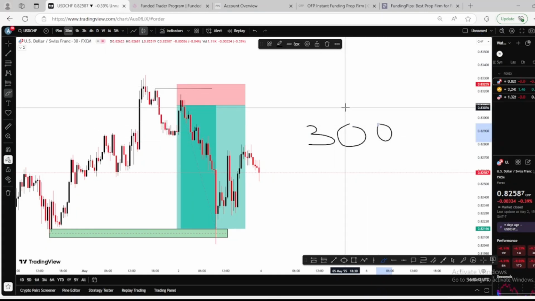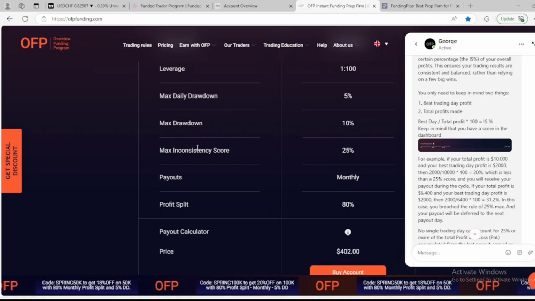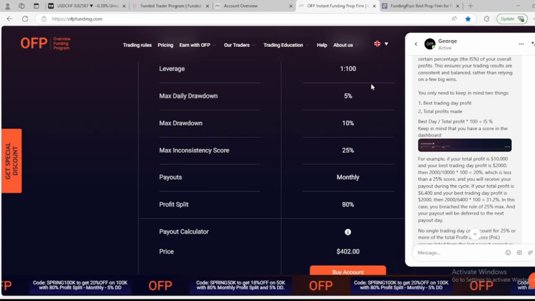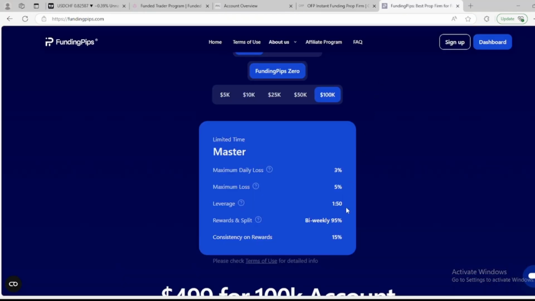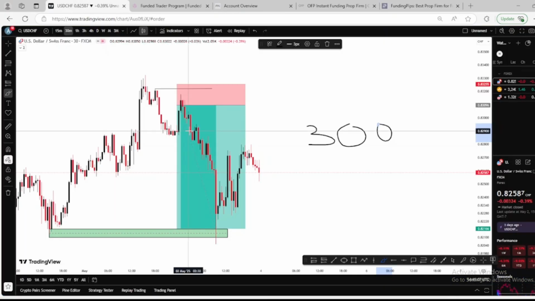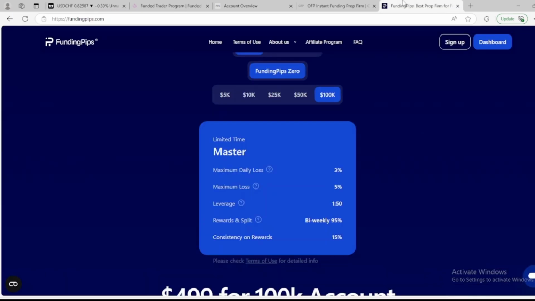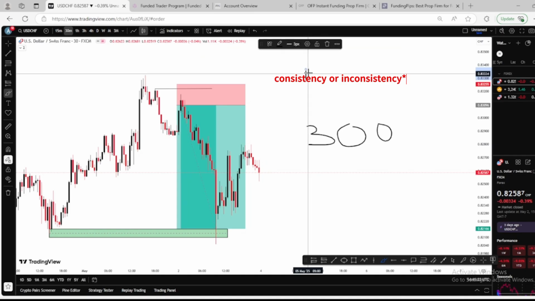And you want to request a payout. Some have an inconsistency rule of 25%, some 12%, some 13%. If you are having a consistency rule like 50%, like this one right here, Funding Pips, they've got like a 50% inconsistency rule. Let's say you are up in profit of $300 and you want to request a payout. That means that in a particular day, your highest profit shouldn't be more than 15% of it, because when you come here, we are seeing a 15% inconsistency score. So the inconsistency score is 15%.